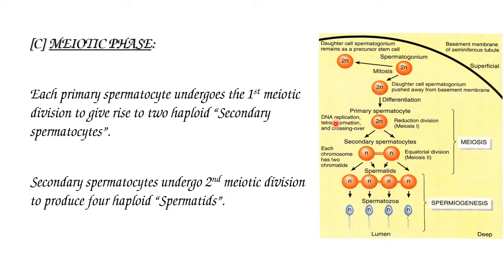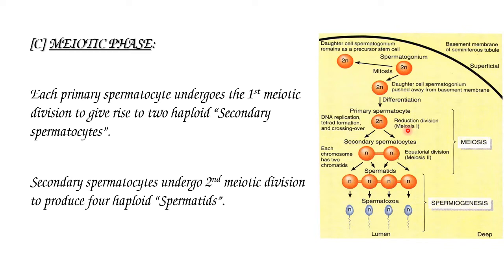Let's observe the diagram. So primary spermatocyte, it is formed from the type B spermatogonia. Now up to this primary spermatocyte, the cells are in diploid condition, 2n condition. Now this primary spermatocyte undergoes first meiosis division.